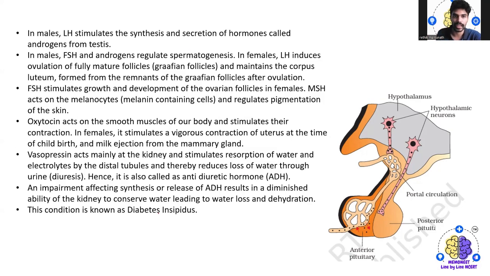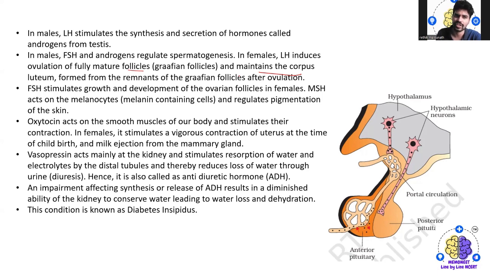So whereas in male, what happens? This LH hormone stimulates the synthesis and secretion of other hormones, that is androgen, from the testes. Whereas in male, FSH and androgen regulate spermatogenesis. In female, this LH hormone induces the ovulation of fully matured follicles, that is Graafian follicle, and maintains the corpus luteum, formed from the remnants of the Graafian follicles after ovulation.